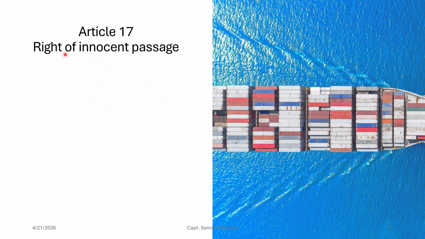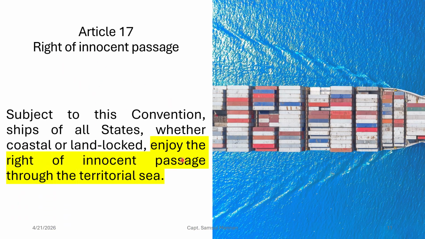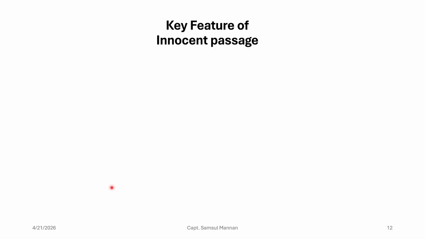And Article 17 gives the right of innocent passage. It says that, subject to this convention, ships of all states, whether coastal or landlocked, enjoy the right of innocent passage through the territorial sea. So it doesn't matter whether that ship is from a coastal country or from a landlocked country, the ship will have the right of innocent passage in the territorial sea, right?